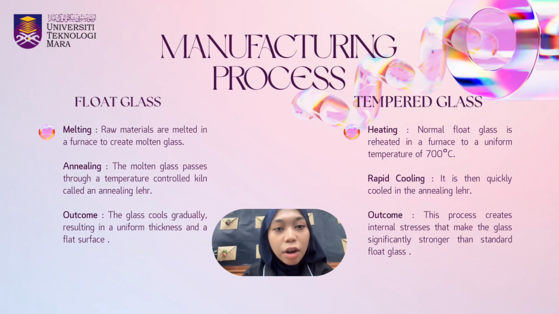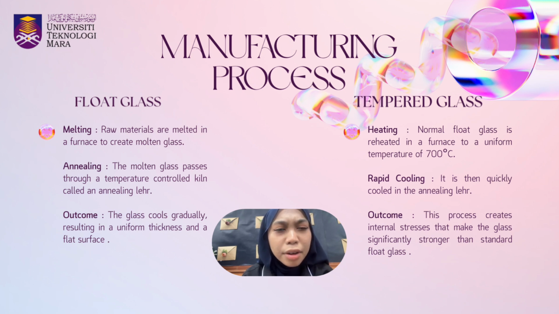Manufacturing process of float glass. First, the raw materials are melted in the furnace to produce molten glass. Then the molten glass passes through an annealing layer where the temperature is carefully controlled. As the glass cools gradually, it forms a flat surface with a uniform thickness.